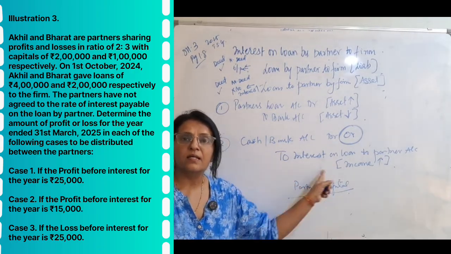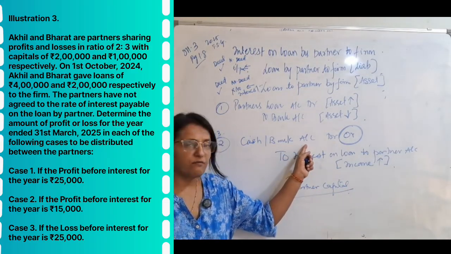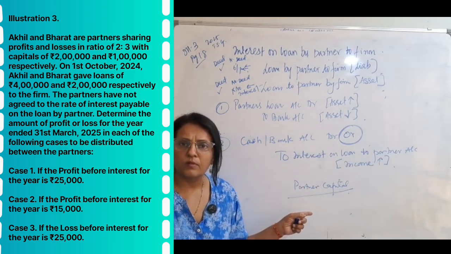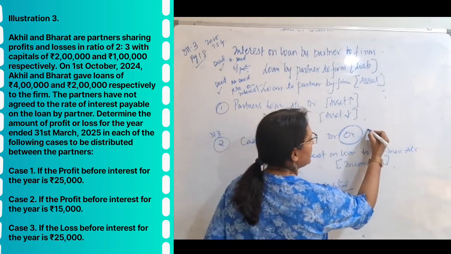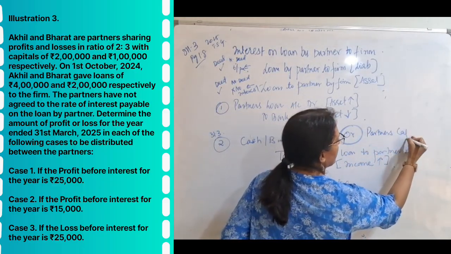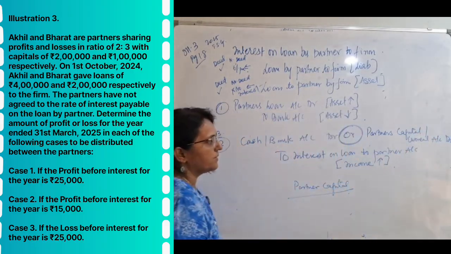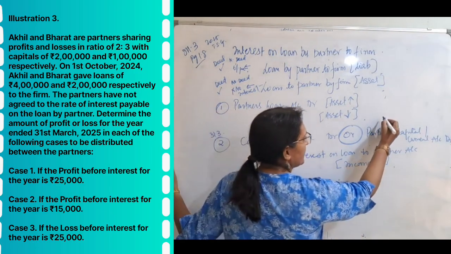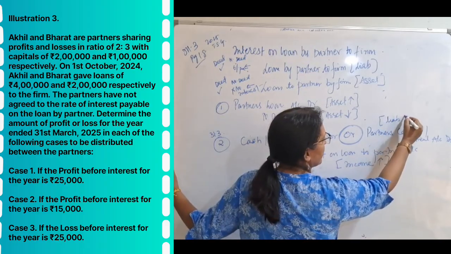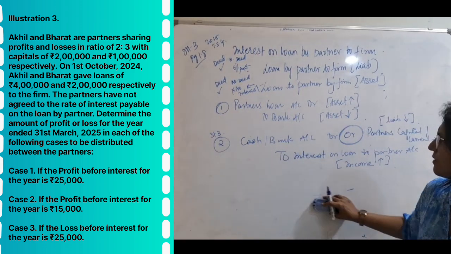If the partner has not yet paid the money, if you have not received it, debit his capital. So if cash or bank is not given, then you will debit partner's capital account or current account. This we will discuss later on. This is debited because the liability has decreased. Our liability of the partner's capital has decreased. Okay?